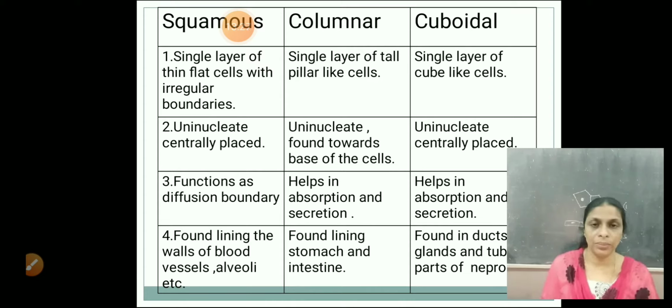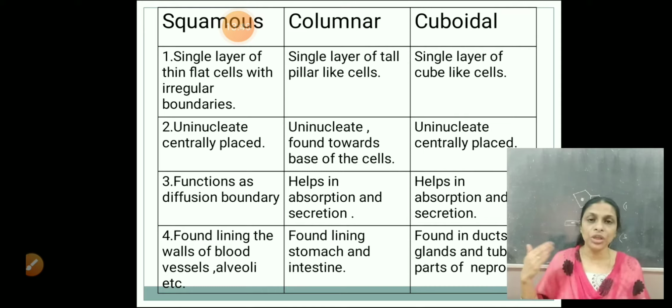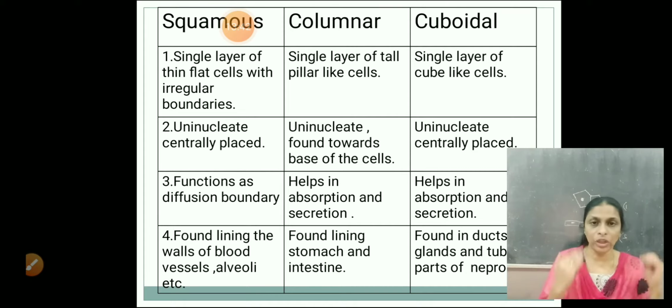What are the functions? Squamous epithelium is found mainly in the outer covering or the inner lining. So their main function is what? Helps in diffusion. Diffusion means what? Movement of molecules from a region of higher concentration to a region of lower concentration. So the squamous epithelial tissue serves as a diffusion boundary, whereas columnar and cuboidal epithelium help in secretion and absorption. Hope it's clear. The third point, functions.